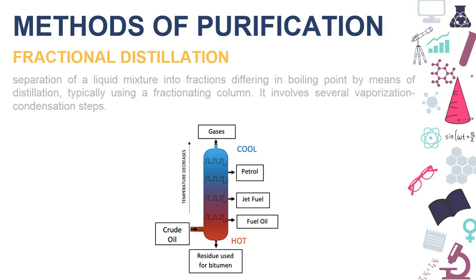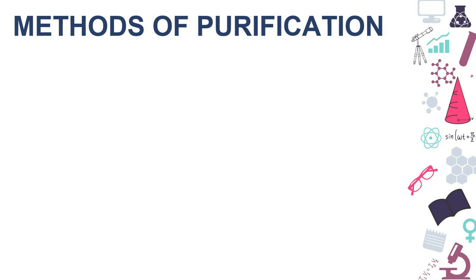Like for example, crude oil is distilled with the help of heat, and by varying boiling points, we use this method by applying various vaporization and condensation steps to obtain fuel oil, jet oil, petrol and various gases. So this is useful for oil refinery purposes. So this is fractional distillation.